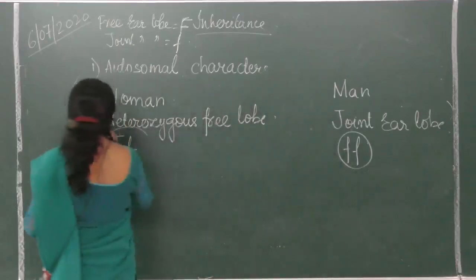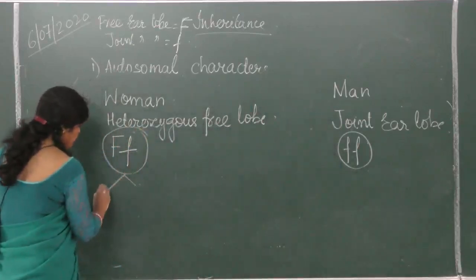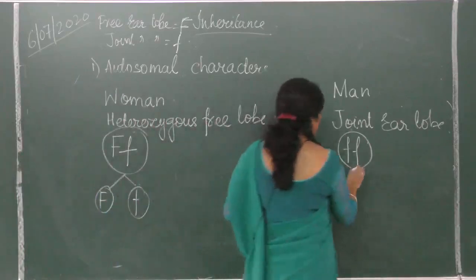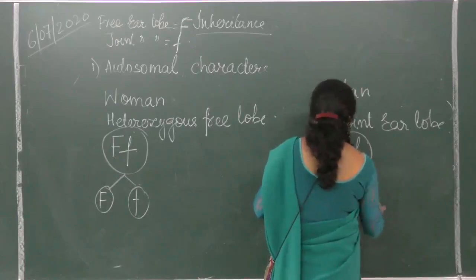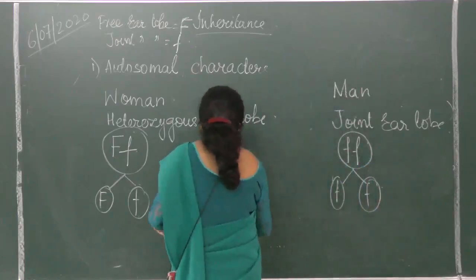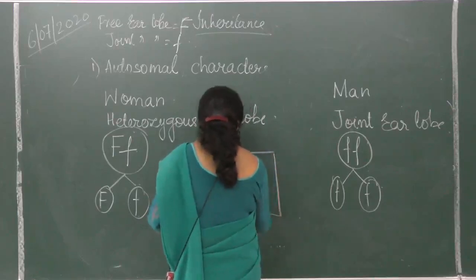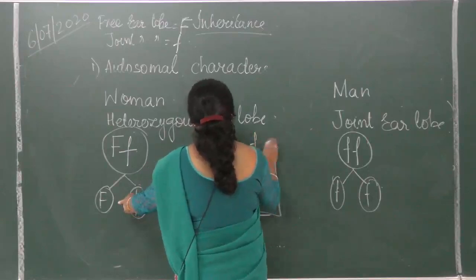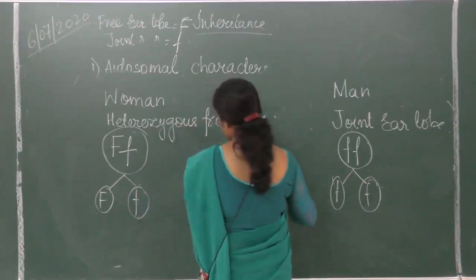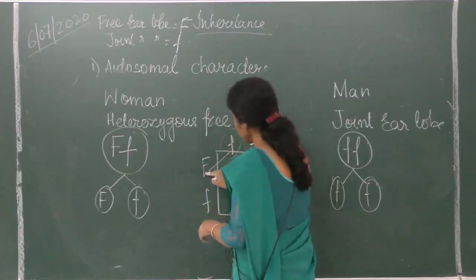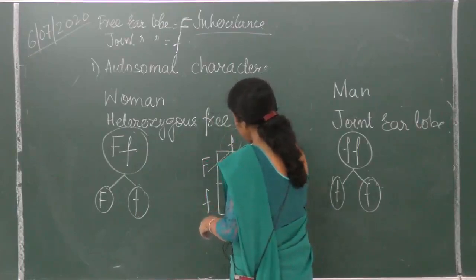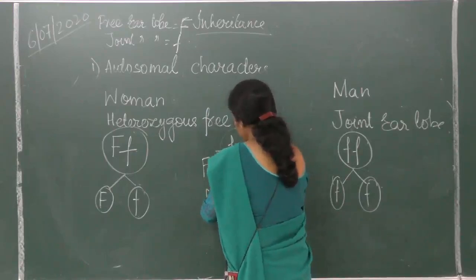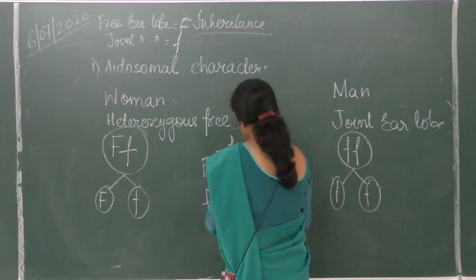What kind of gametes will they produce? She will produce capital F, small f, since she is heterozygous. And what kind of gamete will he produce? Small f, small f. Let us see the cross. Capital F, small f, small f, small f. These are the sperms and these two are the ovum. Fertilization may happen between these two, capital F, small f, or these two, small f, small f.